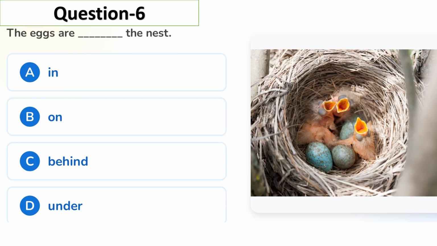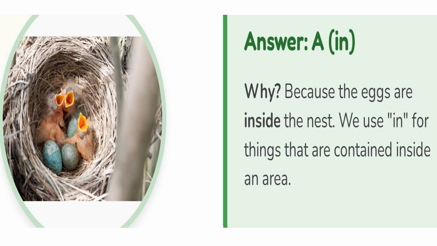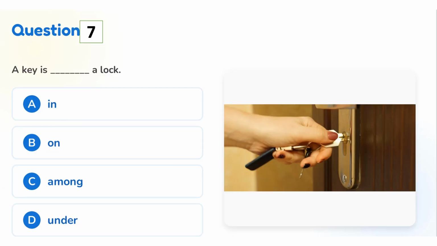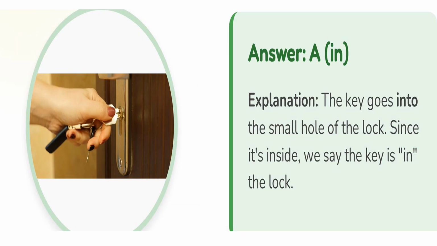The eggs are dash the nest: in, on, behind, under. Correct answer is in. Why? Because the eggs are inside the nest. We use in for things that are contained inside an area. Question 7. A key is dash a lock: in, on, among, under. Correct answer is in. The key goes into the small hole of the lock. Since it's inside, we say the key is in the lock.